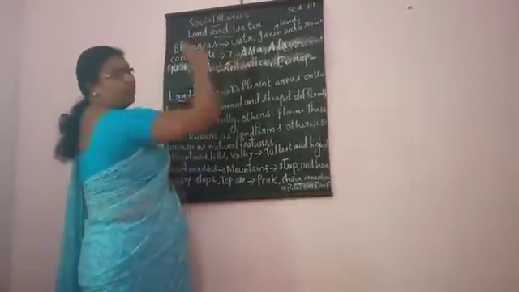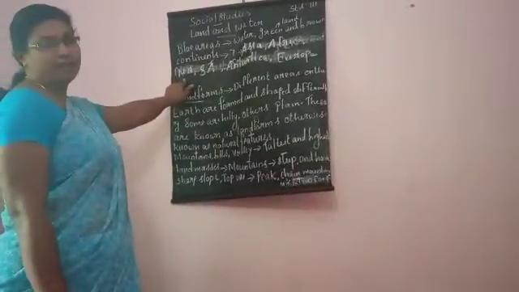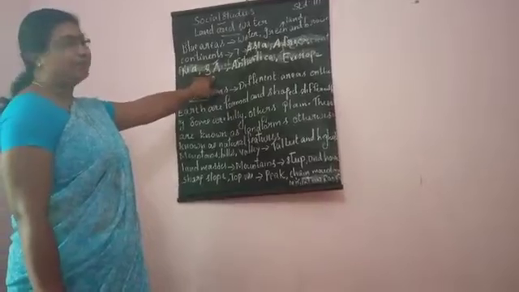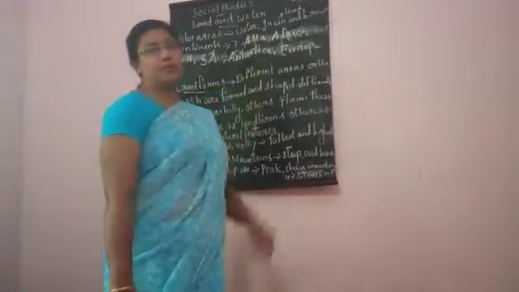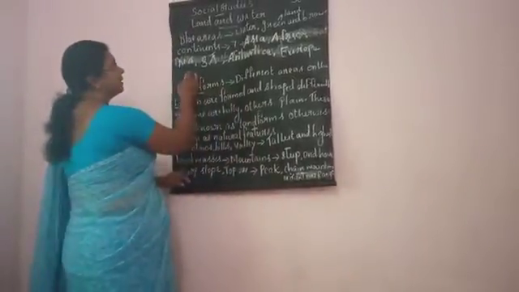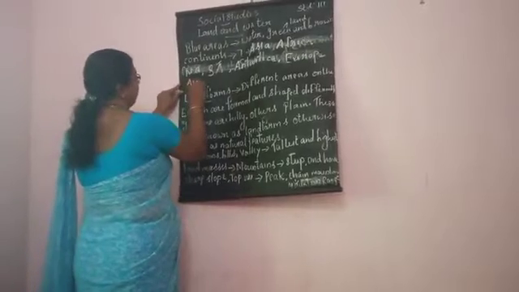Listen, Asia, one. Second one, Africa. Third one, North America. Fourth one, South America. Fifth one, Antarctica. Sixth one, Europe. And the last one is Australia.